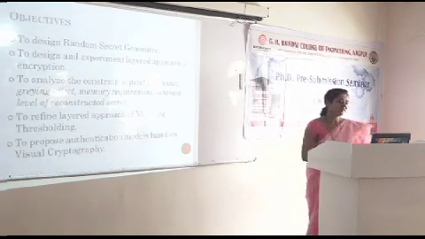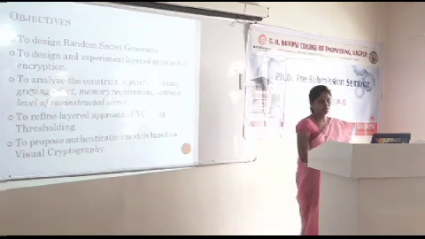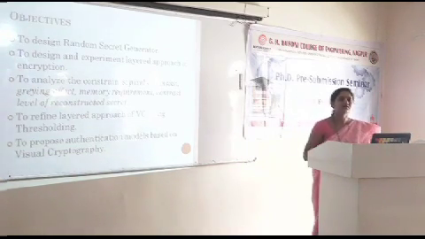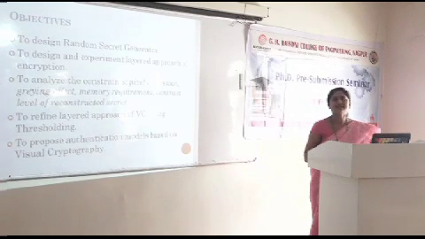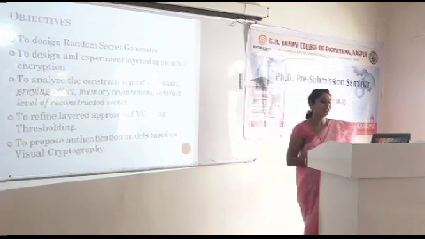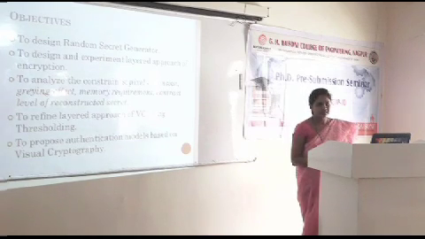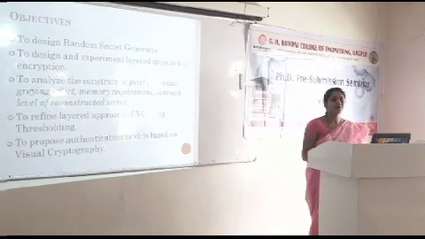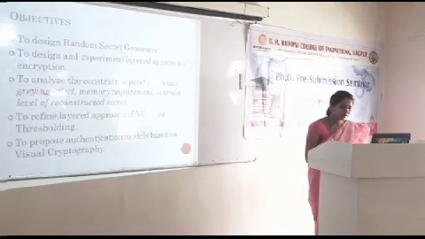With this motivation, we defined 5 major objectives in the beginning. Why not design our own secret generator? Those are secrets which will be encrypted by the hierarchical approach. So we designed one algorithm called the random secret generator algorithm. It is capable of generating n number of secrets with varying length. The second objective is design and experimentation of a layered approach of visual cryptography.